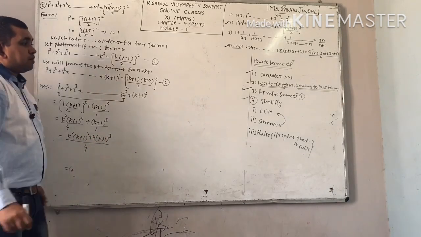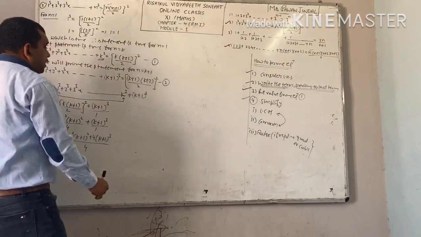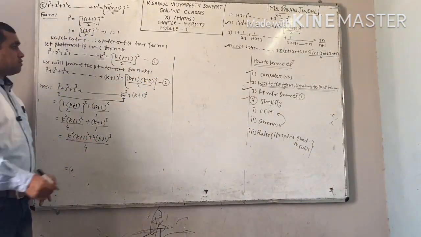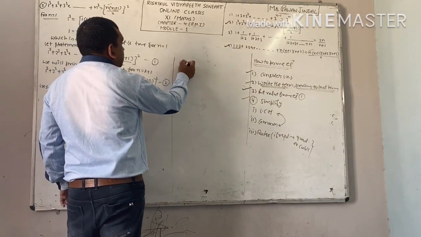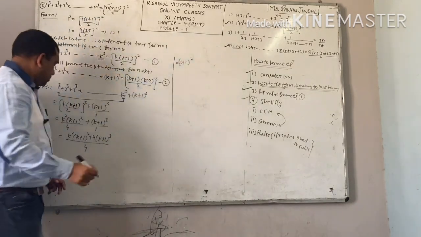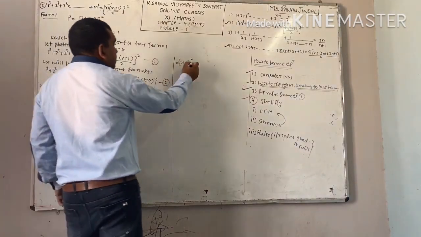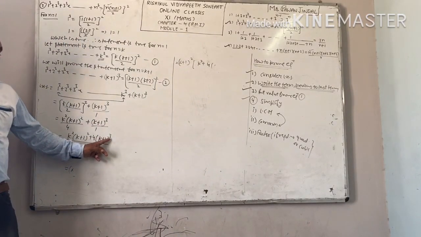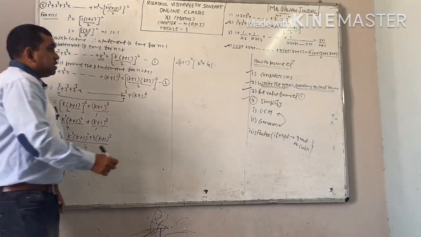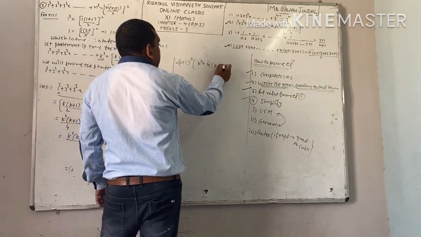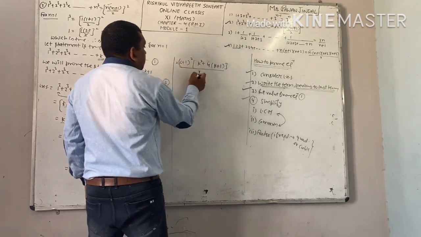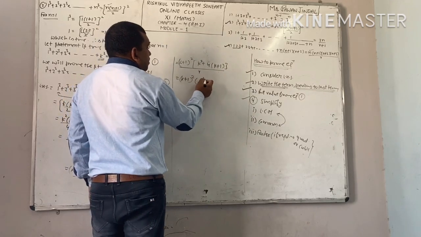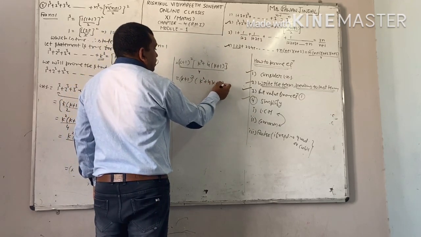After LCM, your next step is common. Take common. What is common? K plus 1 whole square. That is your common. What is left from here? K square plus 4 into k plus 1 power. We have already taken common outside, so 1 power is still left. Whole divided by 4, k plus 1 whole square. This is your k square plus 4k plus 4.